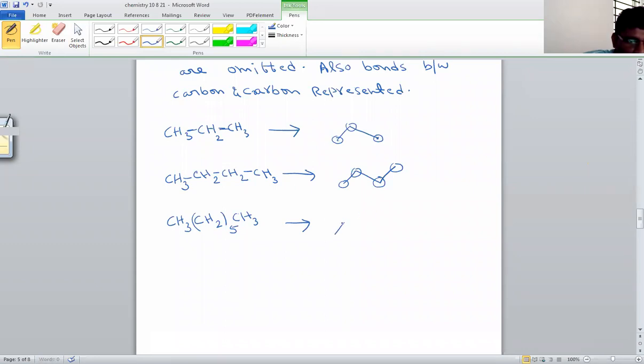So it is written in a zigzag manner. 1, 2, 3, 4, 5, 6. This is carbon atom. 1, 2, 3, 4, 5, 6, and 7. So don't write circles, I'm giving circles just for representing. So the structure should be like this one, bond line formula. Only carbon-carbon bonds are represented. Carbon and hydrogen atoms are not represented. So we'll continue the bond line formula in the next class.